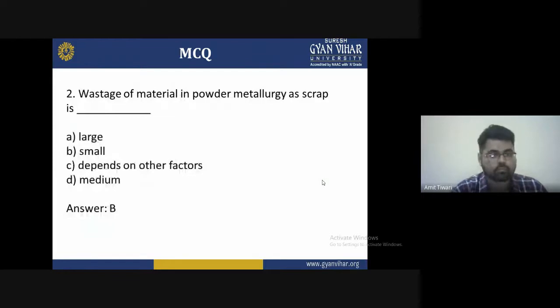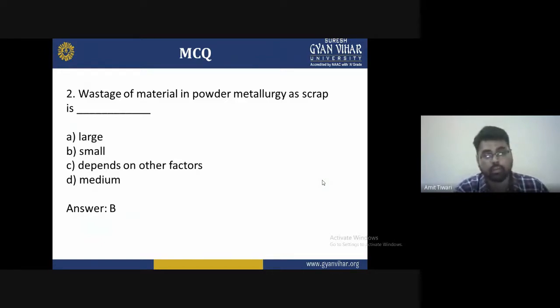Second question: the wastage of material in powder metallurgy as scrap is, options are A larger, B smaller, C depends on other factors, and D medium. The correct answer is B, smaller. Obviously, if you are doing machining operations like turning and milling on conventional and non-conventional machines for finishing the material,